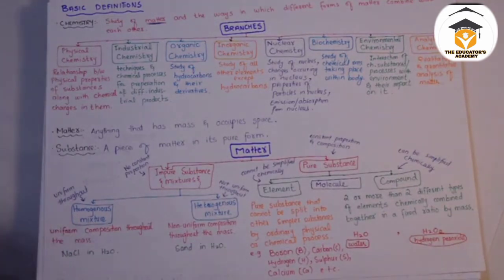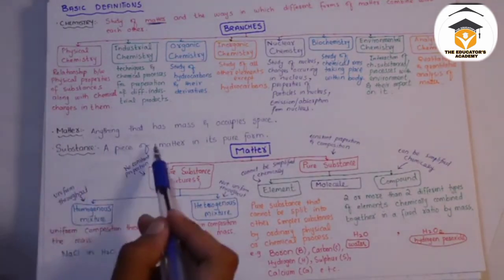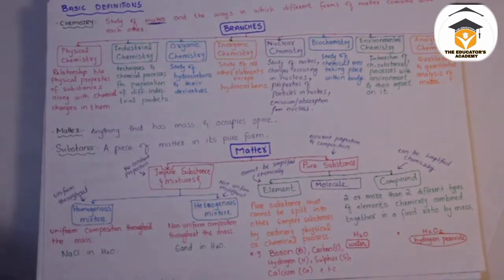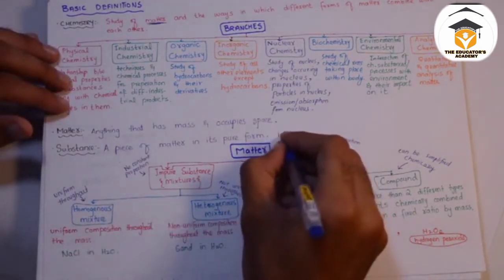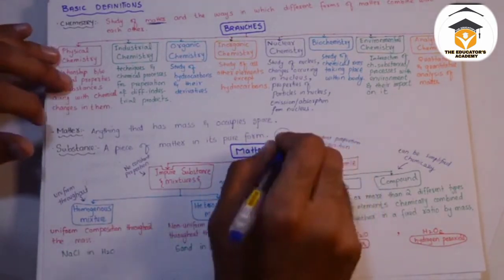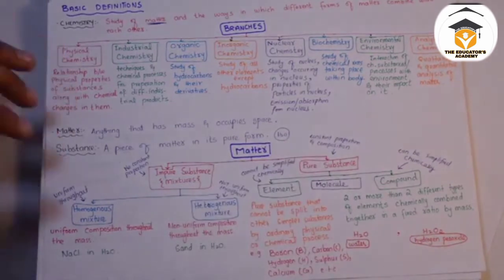Now, as it is a basic definition, what is matter? Matter is anything that has mass and occupies space. Then what is a substance? A piece of matter that is in pure form. A pure form of matter is known as a substance. Like H2O is a pure form of substance. This can be called a substance.